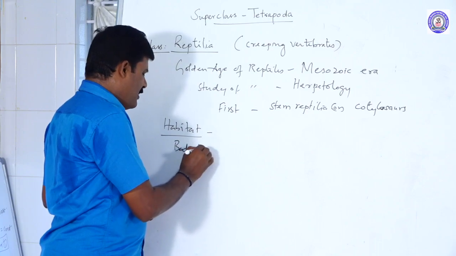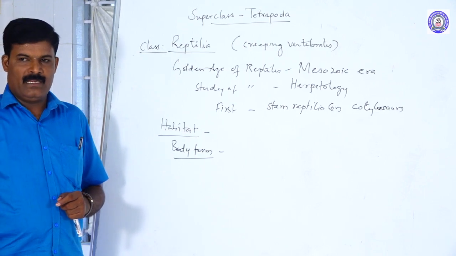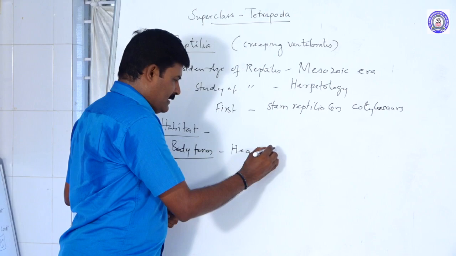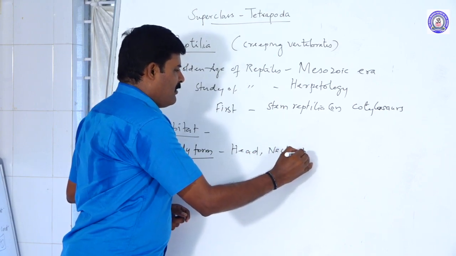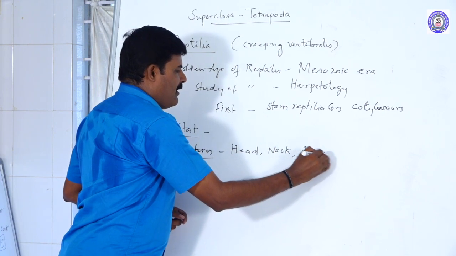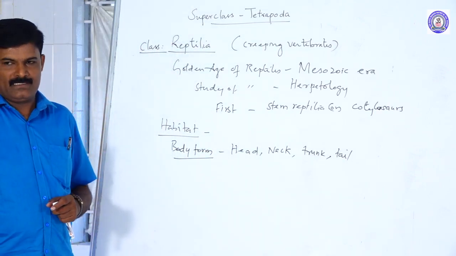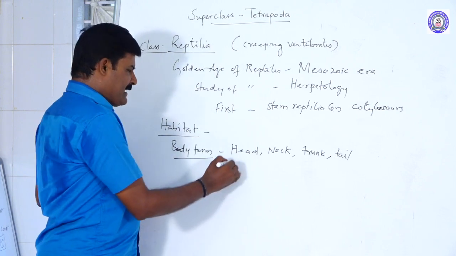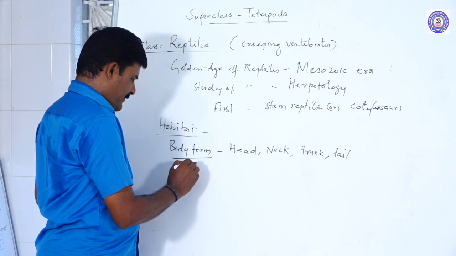The body is divided into three or four regions: head, neck, trunk or body, and tail. So these are the four important structures. One of the important characters is that limbs are present. So that is the body form.